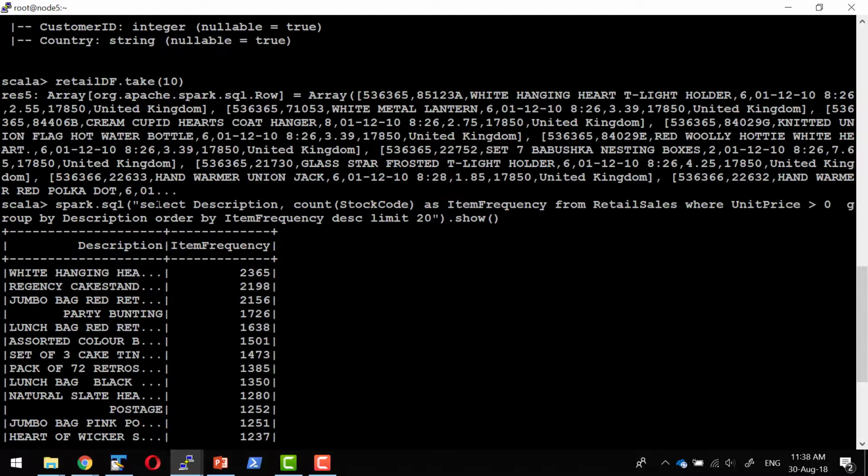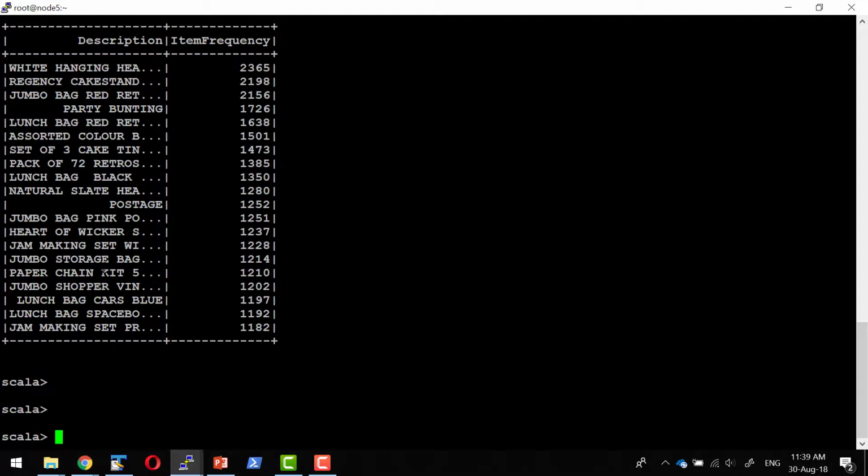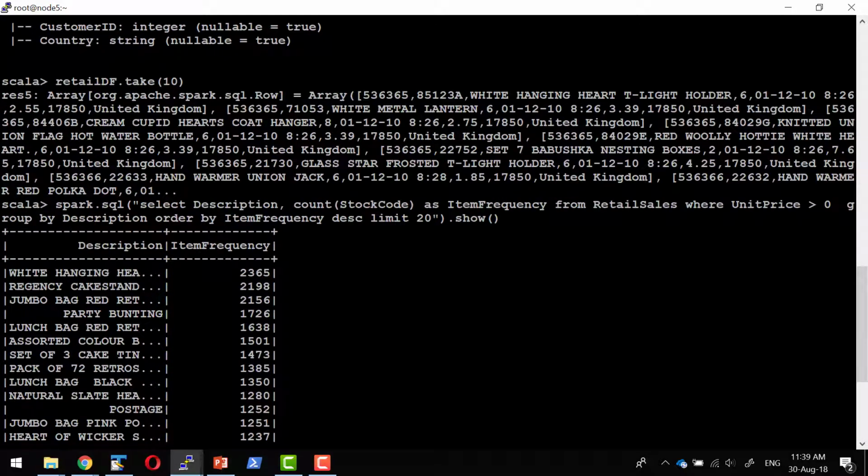So what we have done, I have fired up a query: select description, the count of stock code as this specific alias name from this particular view where the unit price is greater than 0, and I'm going to group by the description, order based on the item frequency, and limit the output to 20 rows. This is very similar to what we write within a normal database, but it's going to act against the data frame which is available across n number of systems.